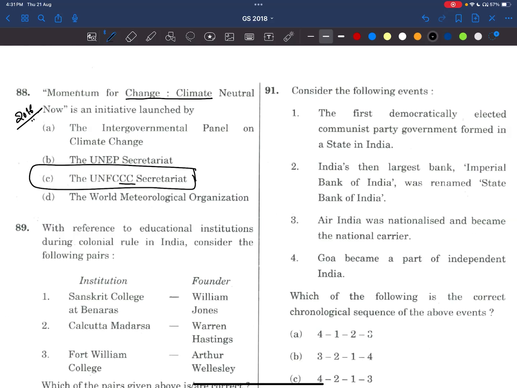Now what we have to do? See, we have to read about this momentum for climate change. It is mainly for the governments or companies to measure their footprint, to reduce the emissions. It is the pure purpose of this, to reduce the global greenhouse gas emissions. And now we have to read about IPCC, UNEP, UNFCCC, of course, and the other initiatives. This is one initiative. There will be other initiatives as well, right? And also World Meteorological Organization. Since UPSC has given it in the options, this can be a potential question for the upcoming years, right?